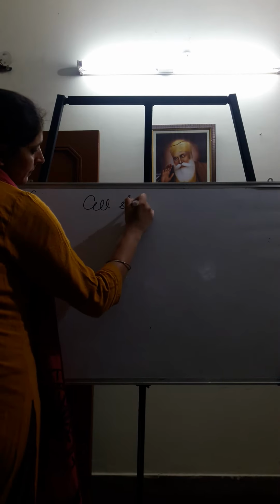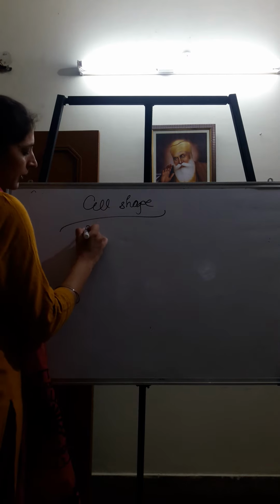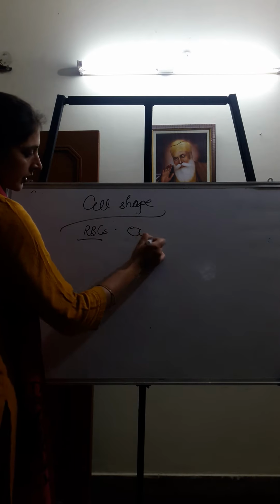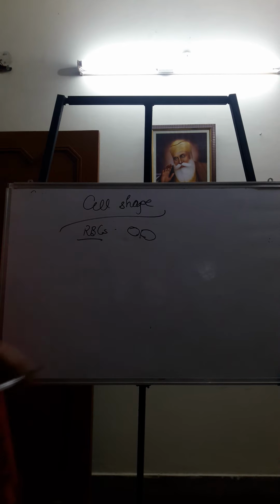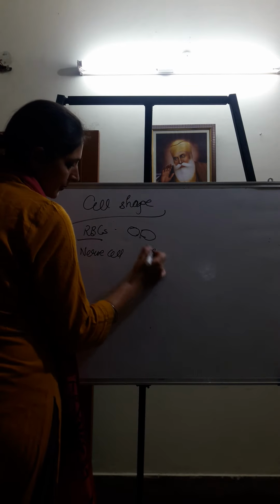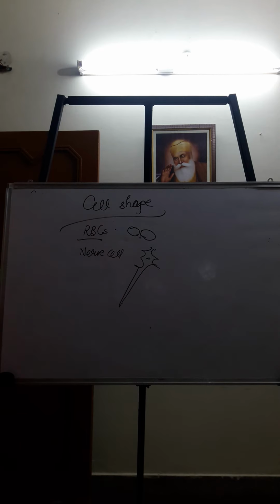Next, if we talk about cell shape. Cells could be of many shapes. If we talk about RBCs, they are biconcave or spherical in shape. And you know that they are the smallest cells, without nucleus, so they could be round and biconcave, spherical in shape. Then we have the elongated, branched nerve cells. Every cell has a different shape. Nerve cells are elongated and branched, right?